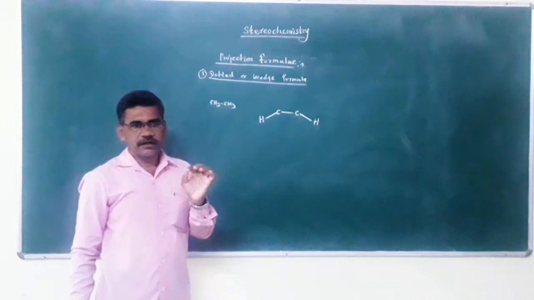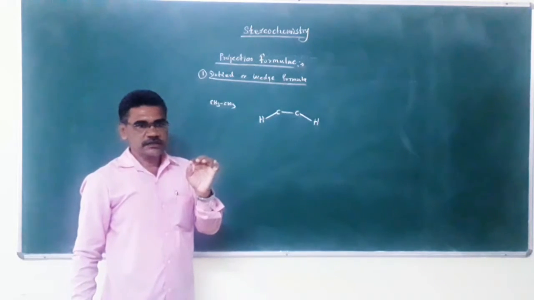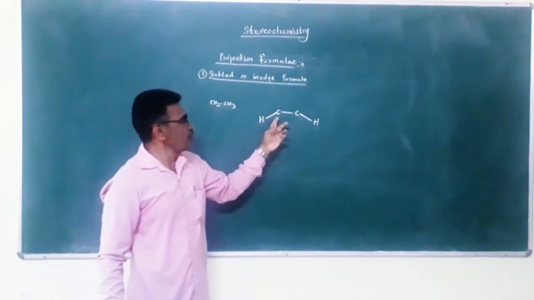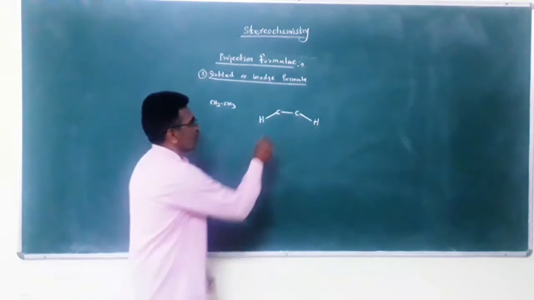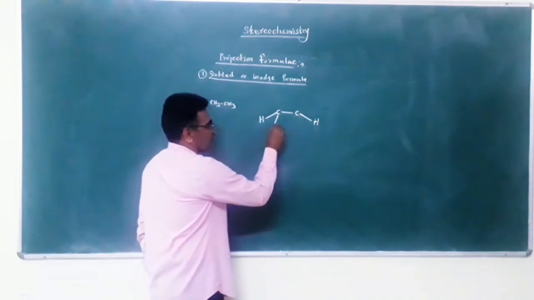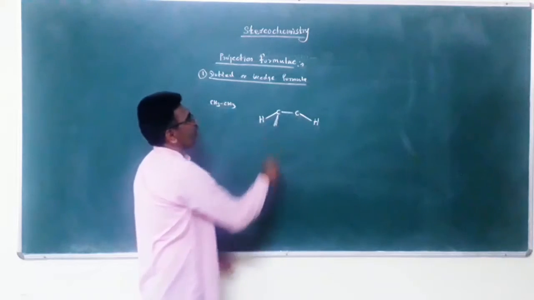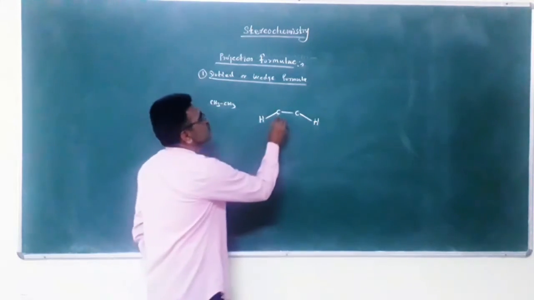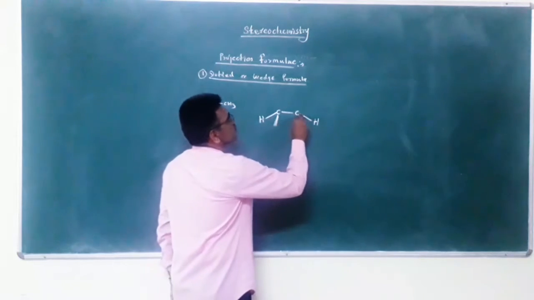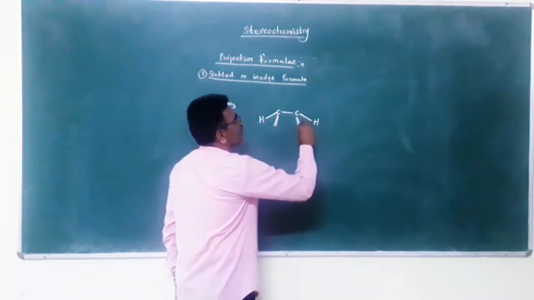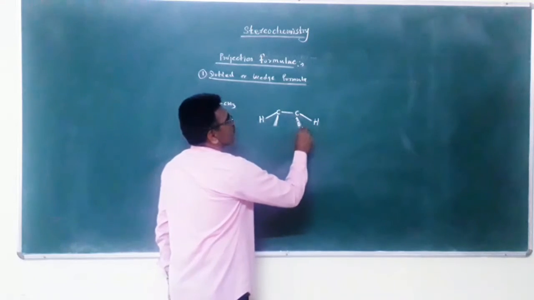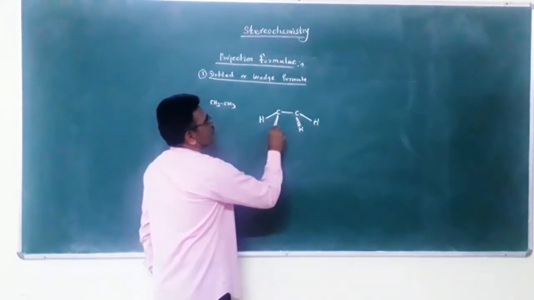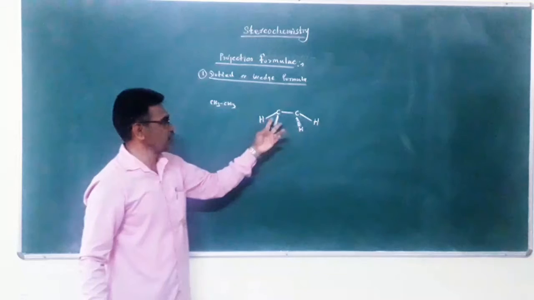Second, the bonds projecting above the plane of paper are indicated by a wedge line or thick line. This is a thick line. This is also a thick line.